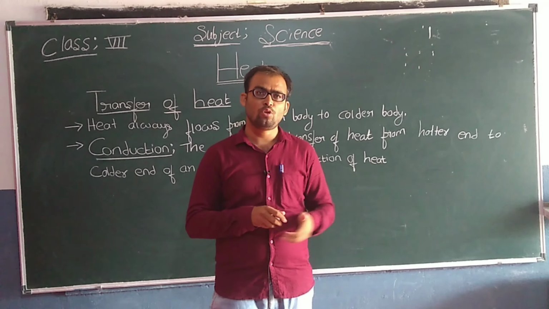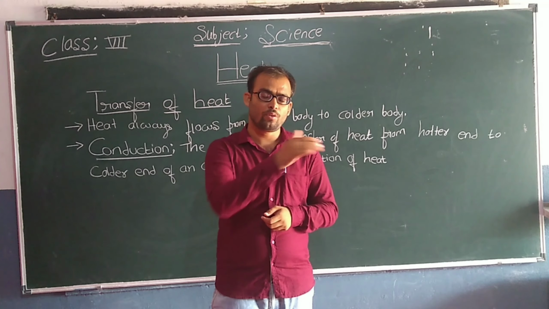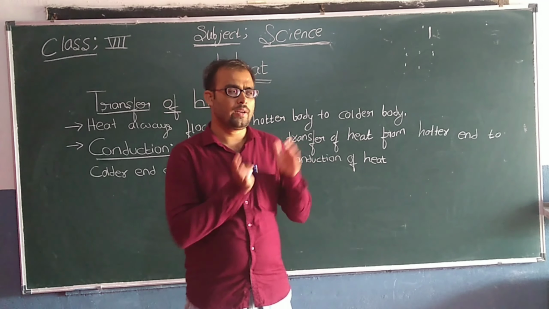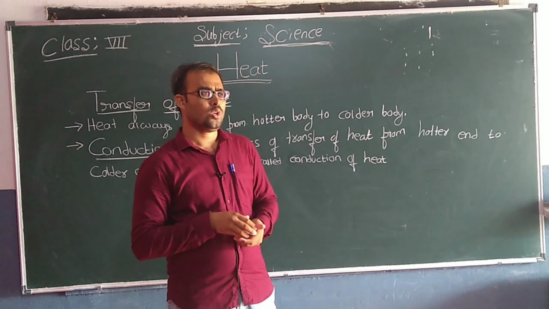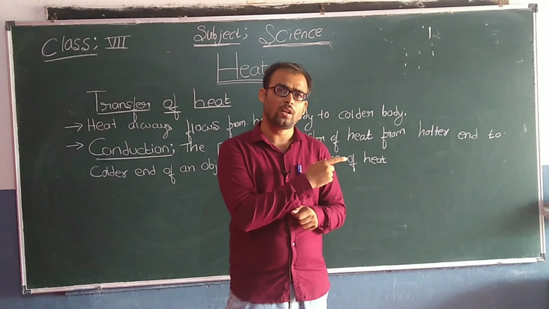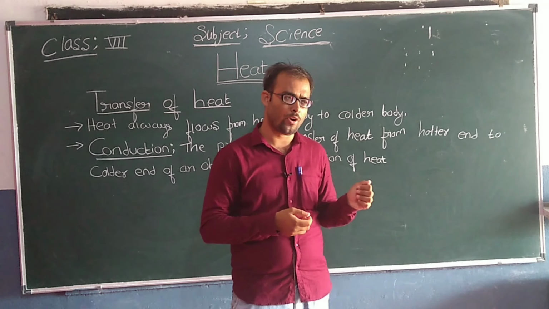At that time you will not feel as much heat as you felt initially when touching the pan. Why? Because when we kept the pan aside from the flame, initially the pan was a hotter body.